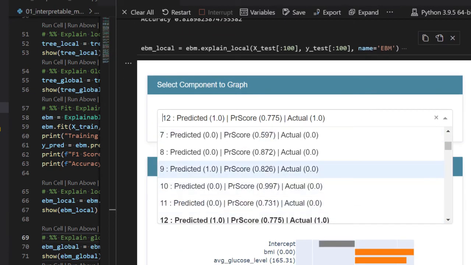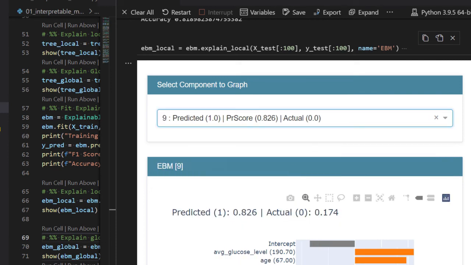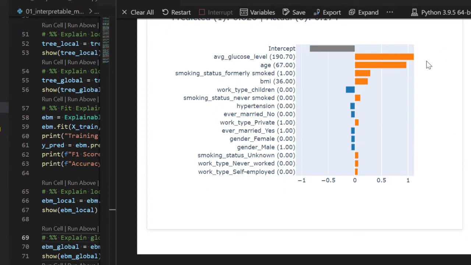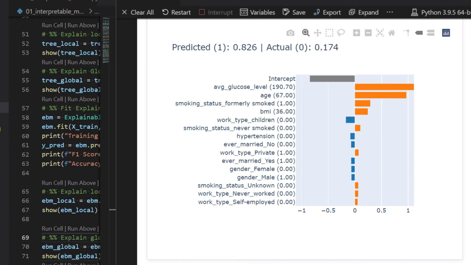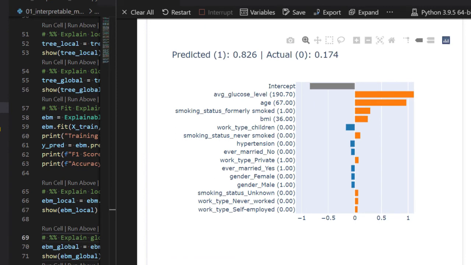Let's do this for instance 9, where actual value is 0 and predicted value is 1. Here average glucose level, age, smoking status and body mass index are responsible and pushing the output towards stroke, while work type children, hypertension and ever married column are pushing it towards no stroke, but the influence of these no stroke columns is quite less as compared to those which are pushing the output towards 1. That's why this particular instance is classified as stroke.